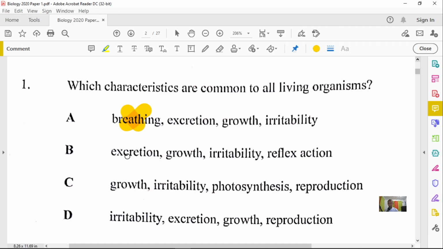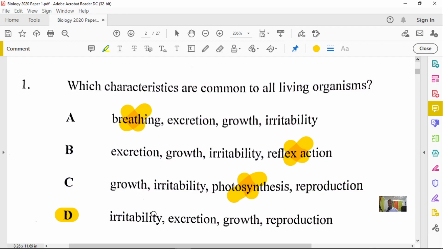For option B, we have excretion, growth, irritability, reflex action. Not all organisms will be able to carry out reflex action because not all organisms contain a nervous system. For option C, we have growth, irritability, photosynthesis, and reproduction. Not all organisms are capable of photosynthesizing because not all organisms contain chloroplast. Then option D is our only correct answer.